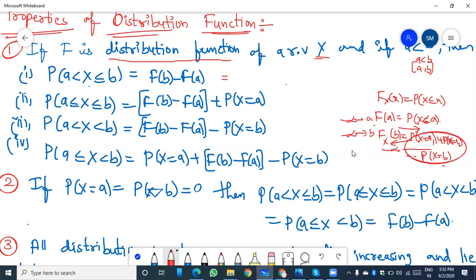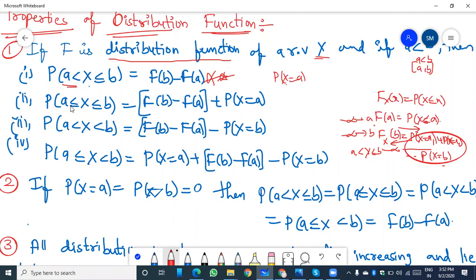But we have a less than X less than or equal to b, which means a is also eliminated. So we take F(b) minus F(a). It is the basic rule. In that, there is no P(X = a), because of the less than relation.